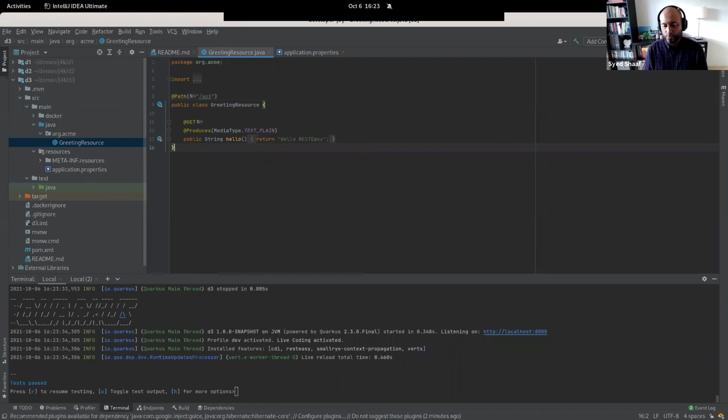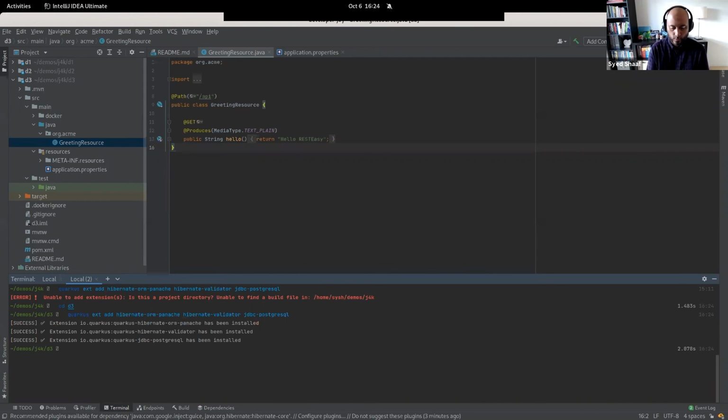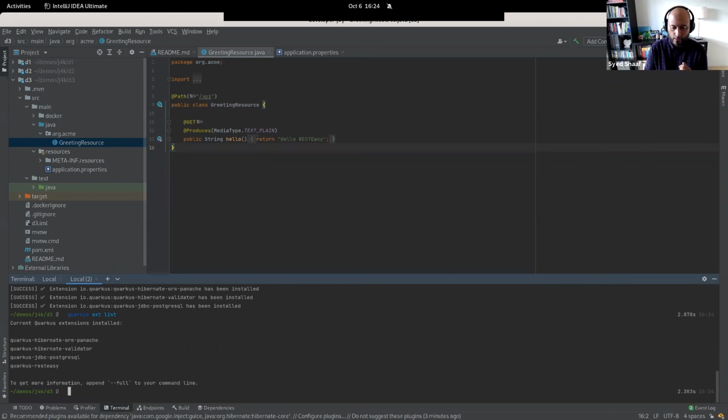Let's create a simple application. So what I'm going to do is add some extensions. Again, I am going to add, let's say, Hibernate, Panache, JDBC, Postgres, SQL. I'm going to add these extensions, and that way, oops, I am in the wrong directory, of course. And this is going to go and add these extensions directly. What I can also do is Quarkus extension list, and it's going to list all the extensions that I have added here as an example.